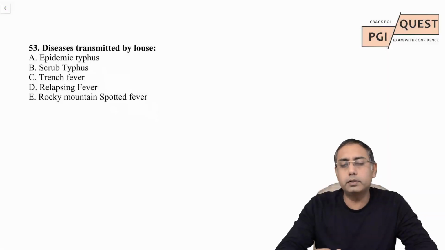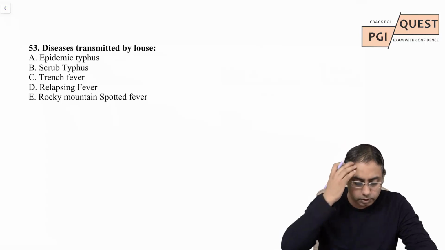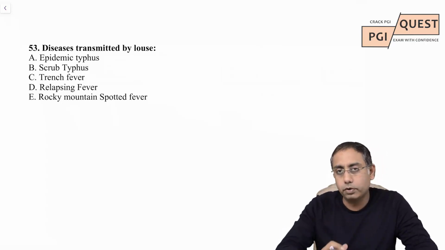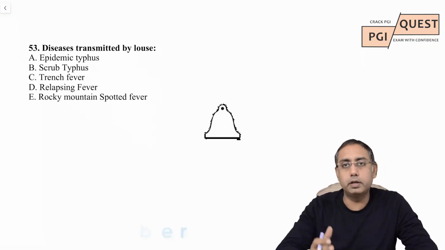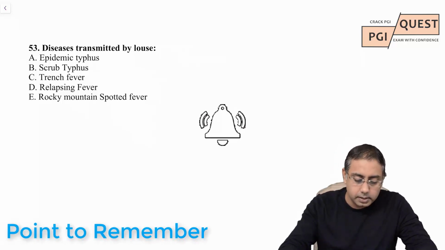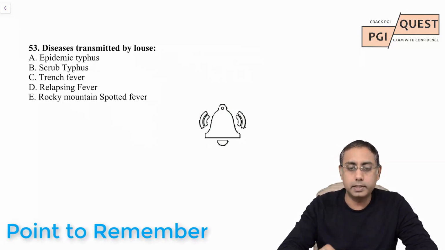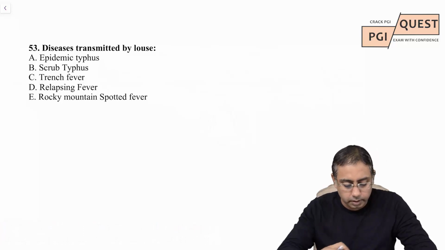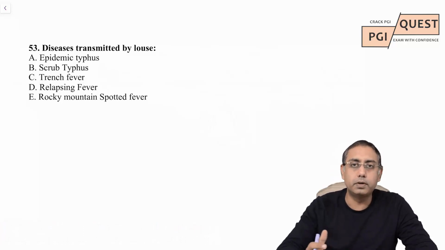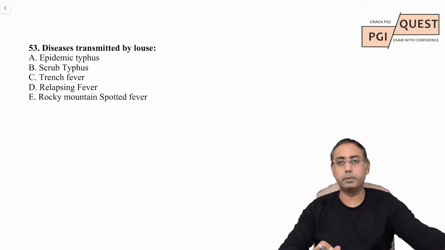So next one, another important high yield question. So this is pretty high yield. You cannot afford to lose this MCQ if you get it in your PG entrance exam. Diseases transmitted by louse is. So epidemic typhus, scrub typhus, trench fever, relapsing fever, Rocky Mountain fever, and all these fevers are being asked.